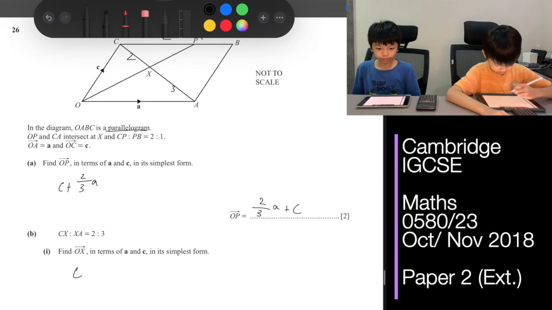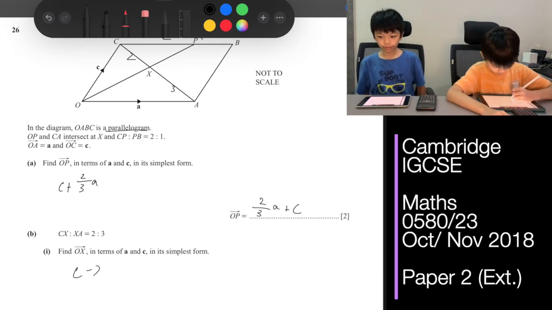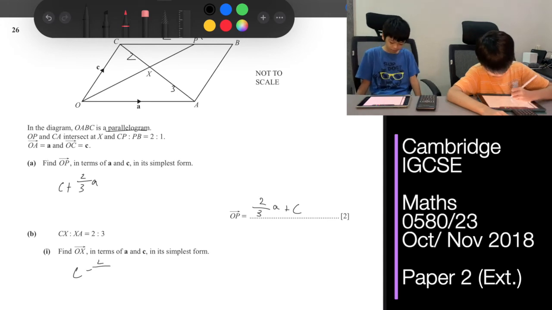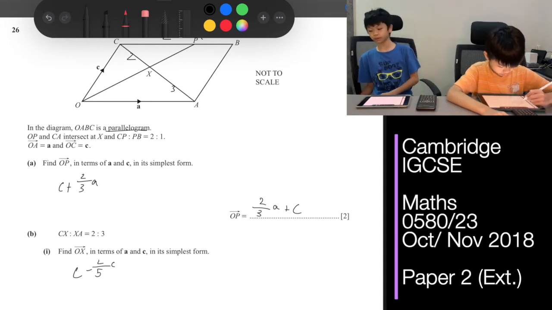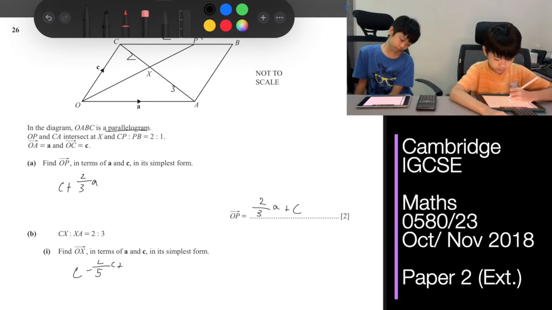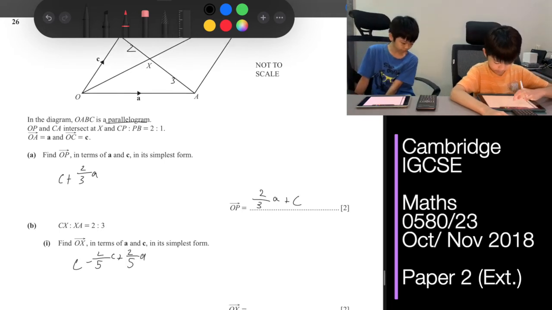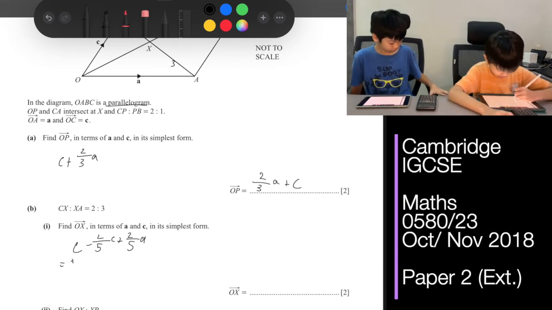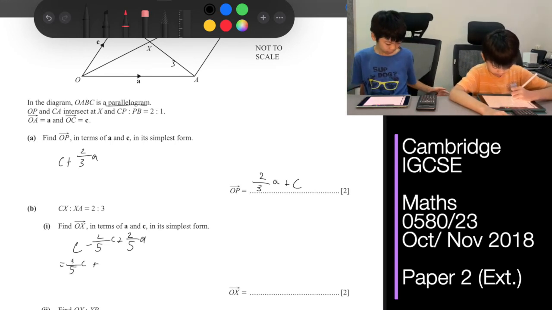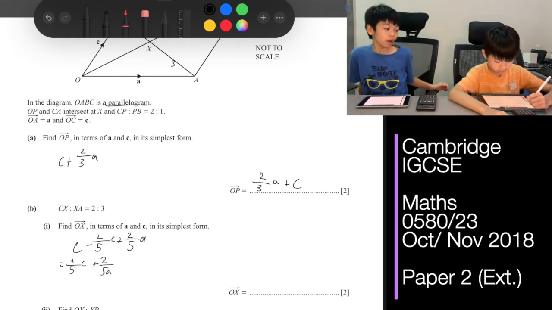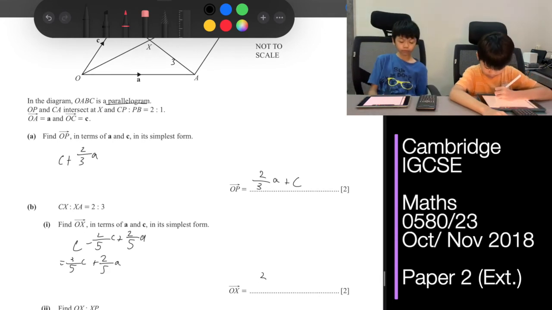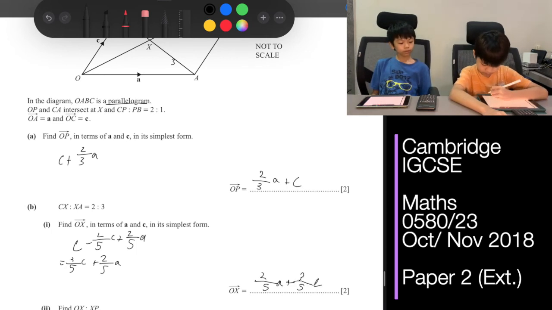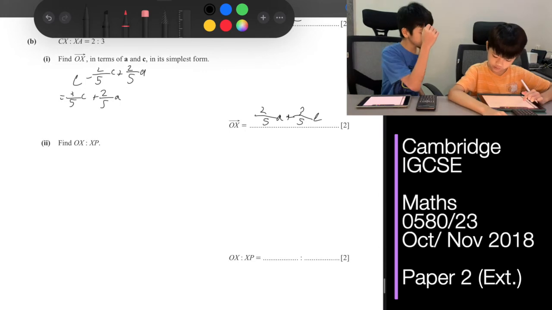And then CA is minus c plus a, so minus 2/5 of c plus 2/5 a equals 3/5 c plus 2/5 a. Again, we put in alphabetical order: 2/5 a plus 3/5 c.